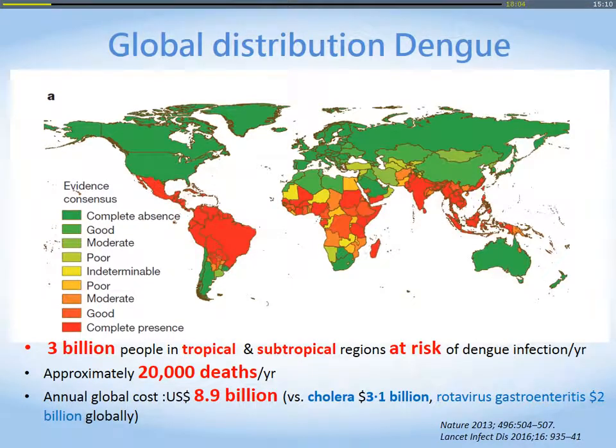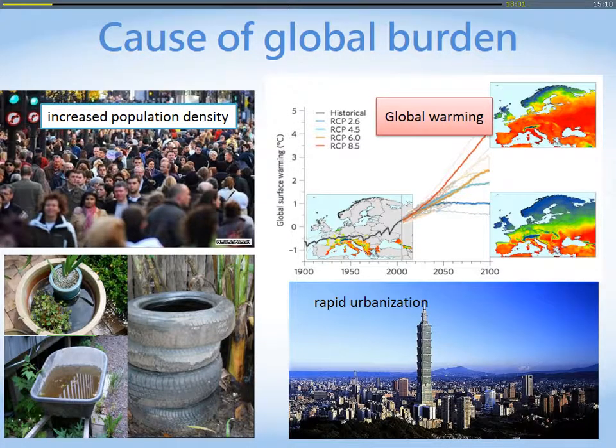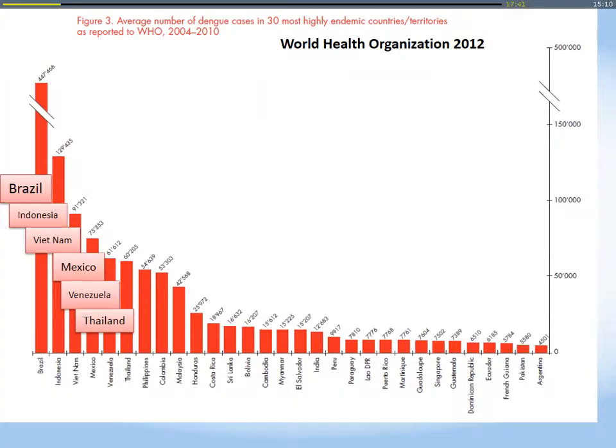Why? It will cause some global burden, maybe because of the increased population density, maybe due to global warming, maybe due to rapid urbanization, and maybe due to industry development and some waste tires and water outside, which help the mosquito to grow. Here is the WHO guide about the different countries. In Brazil, maybe about 500,000 people get infection, and also Vietnam, Thailand. So lots of tropic and subtropic areas can have this kind of disease.